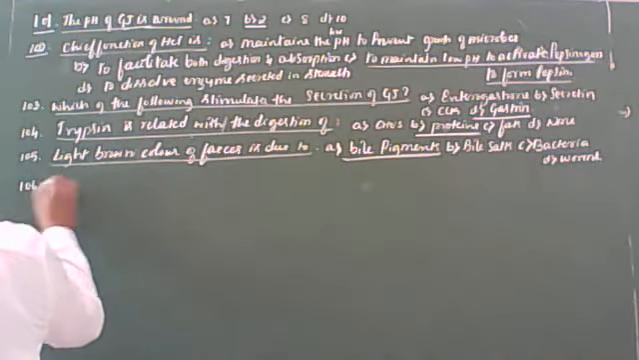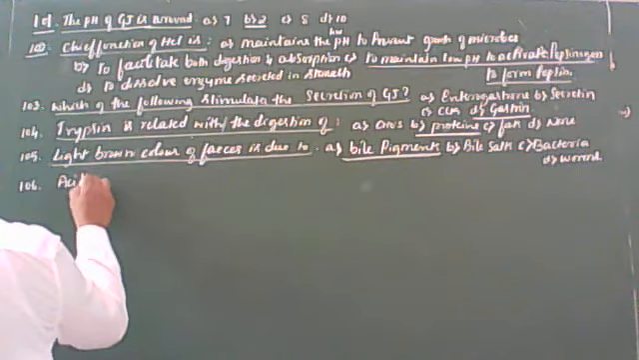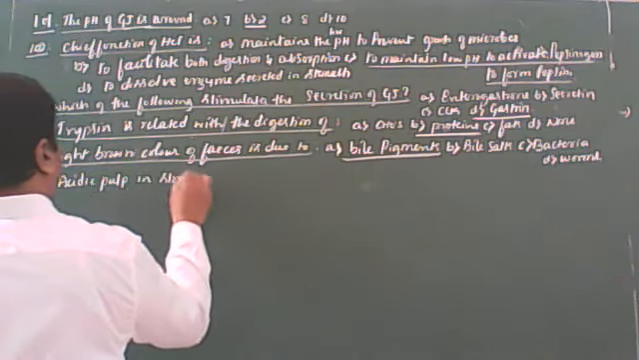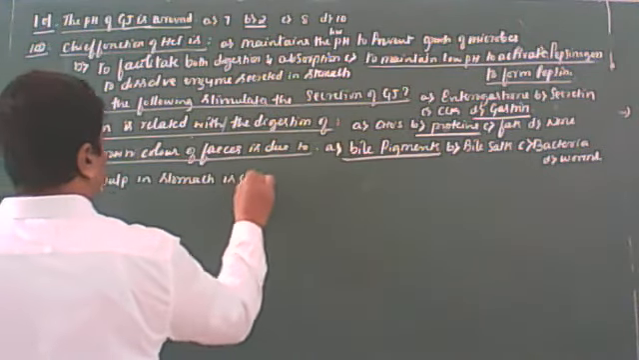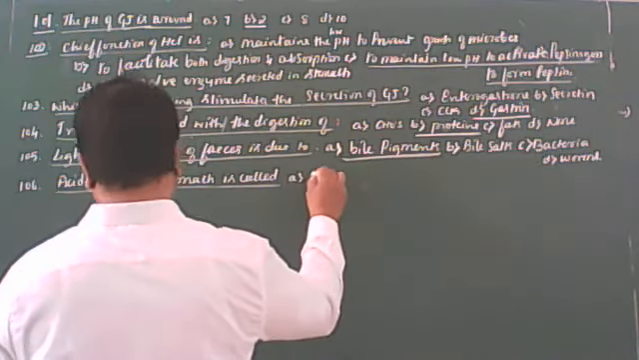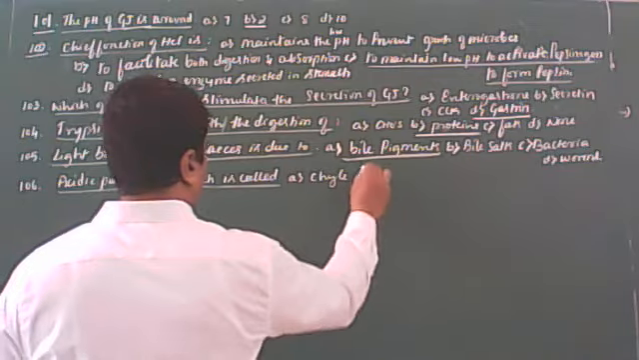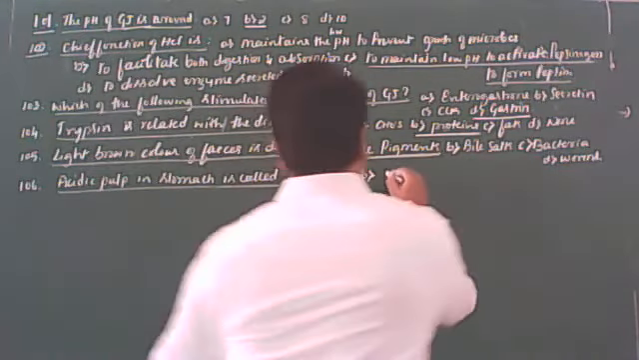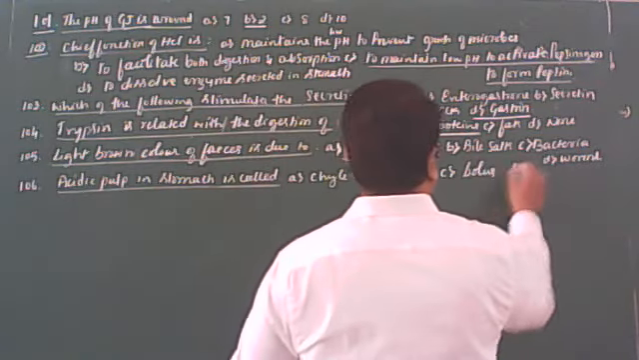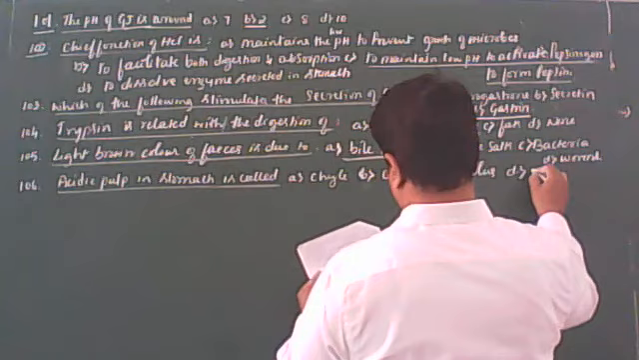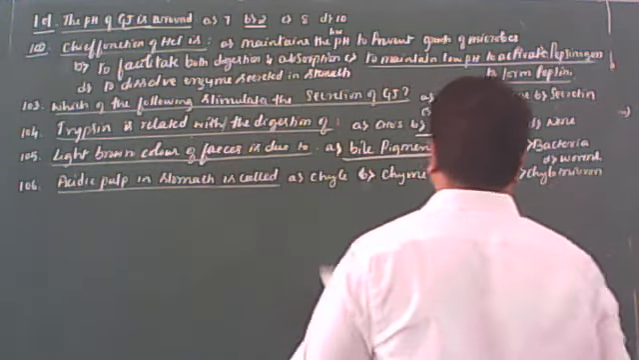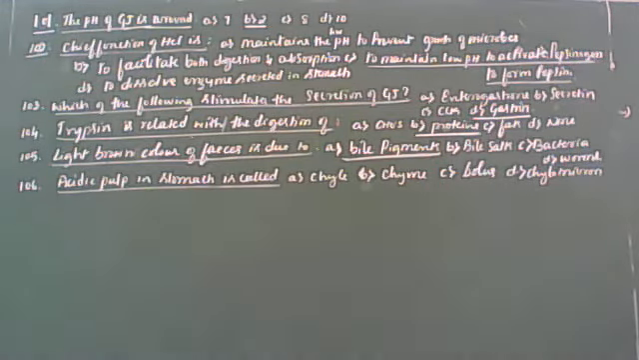Next question is the acidic pulp. This is also very important. Acidic pulp in the stomach is called. Dear students, options: first, chyme. Second option, chyme. Third option, bolus. Fourth option, chylomicron. So these are the options.